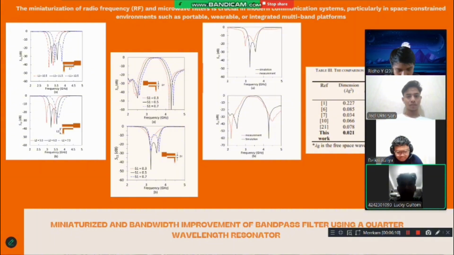The second picture is the filter structure illustration. In some graphs, there are small images showing the physical structure of the microstrip filter. This illustrates the geometric design of the filter, the influence of size and shape on the frequency response, and lastly the efforts to achieve miniaturization without degrading performance.